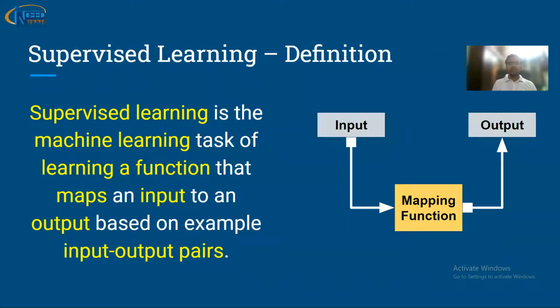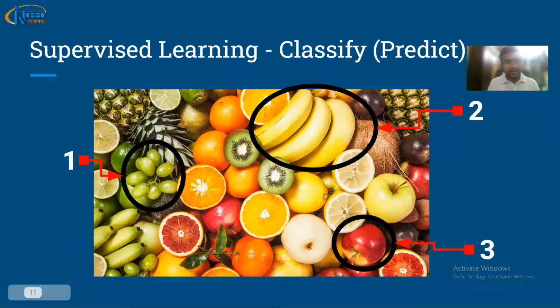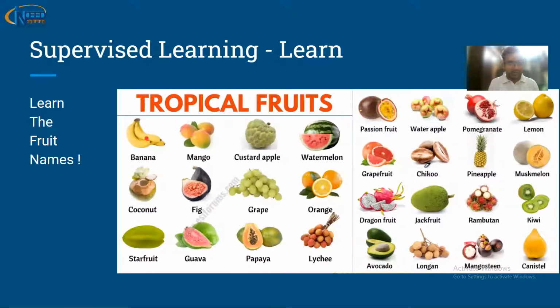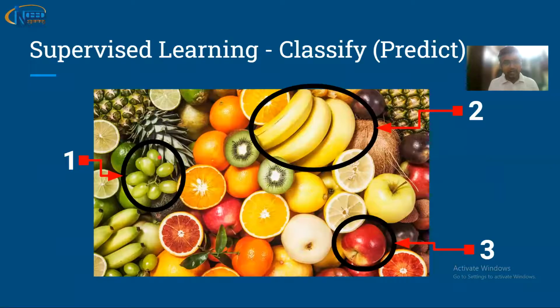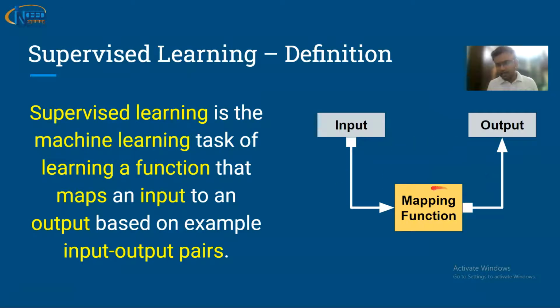So let's go to the definition of supervised learning. Supervised learning is a machine learning task of learning a function that maps input to output based on example input-output pairs. Now I think you can recall these example input-output pairs. The picture is input. From the pictures we extract the features: the color, the shape, the size. And we have the label for it. So this is a mapping algorithm, a mapping function which maps the input features to the output. And this is how supervised learning works.